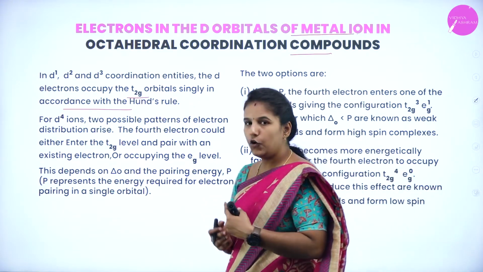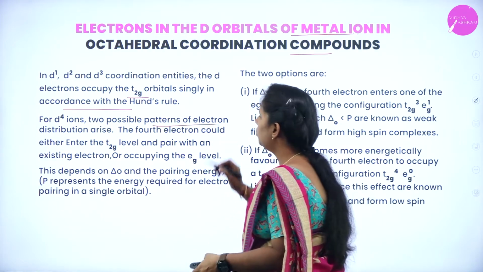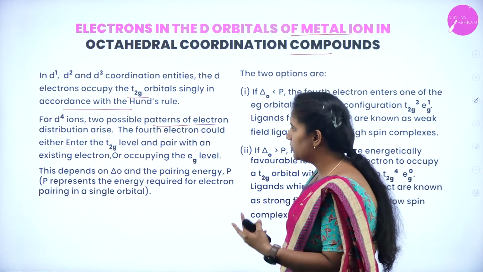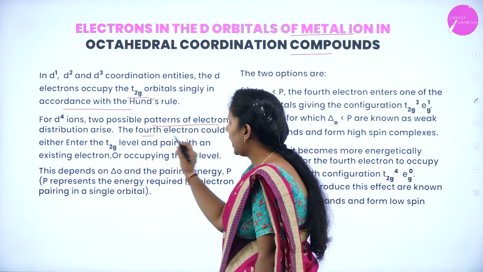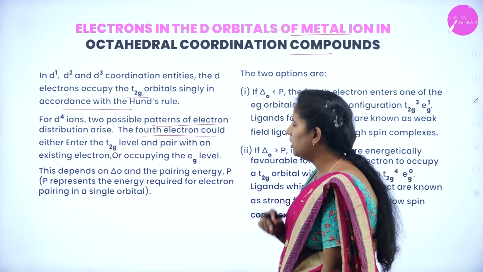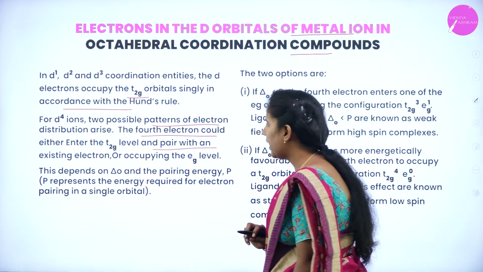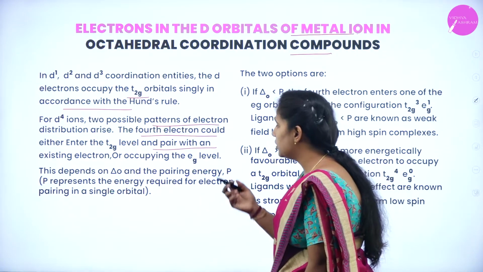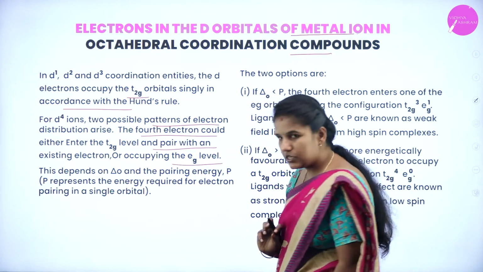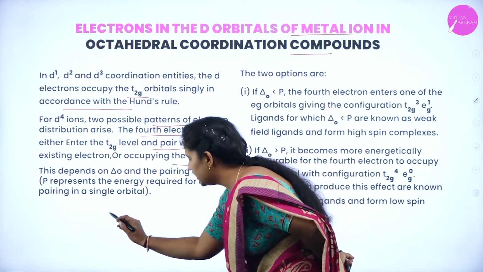And if d4 ions are there, two possible patterns of electron distribution arise. The fourth electron could either enter the t2g level and pair up with an existing electron, or it can occupy the eg level. So I can write this.